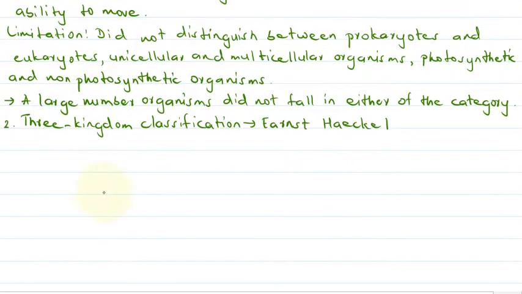The three kingdoms were Plantae, Protista, and Animalia. So Plantae included all the eukaryotic autotrophs, Protista included eukaryotic heterotrophs as well as autotrophs, and Animalia included eukaryotic heterotrophic organisms.